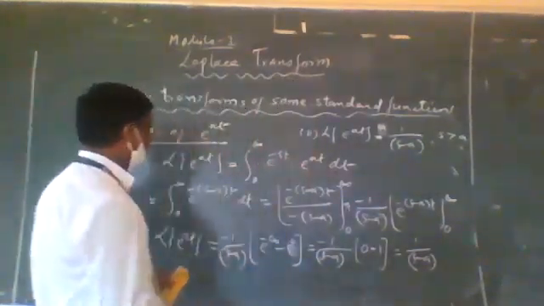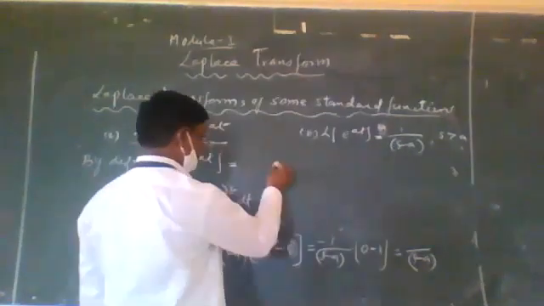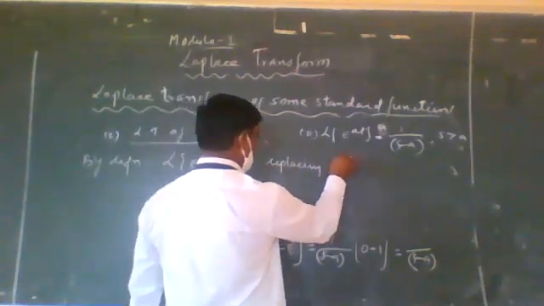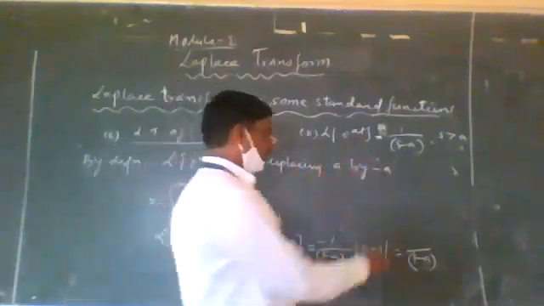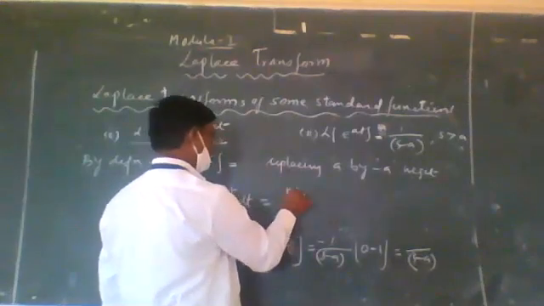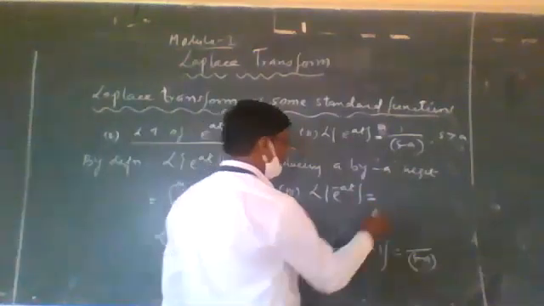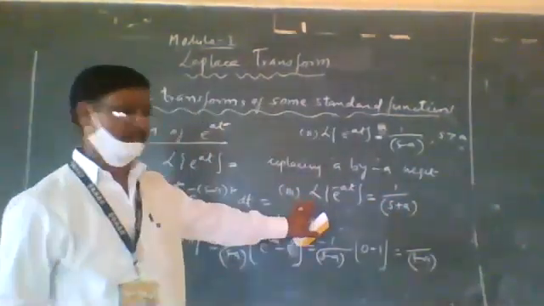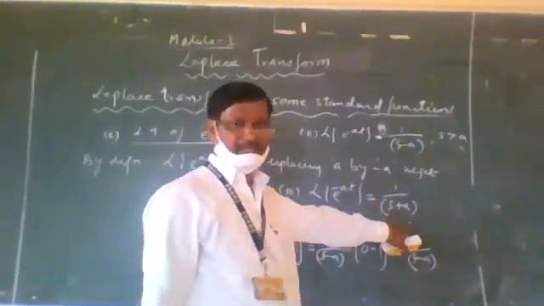Then the third formula is just replacing a by minus a. Replacing a by minus a, we get the third formula: LT of e raised to minus at is equal to 1 divided by s plus a. So this is the third formula.